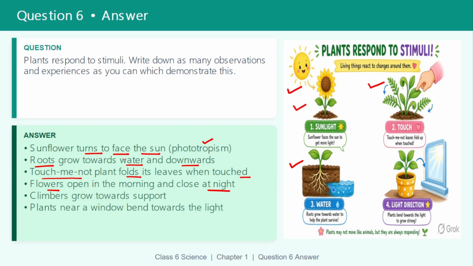This is also a movement of plants. Climbers grow toward support. Plants near a window bend toward light. This is also a response to stimuli by plants.